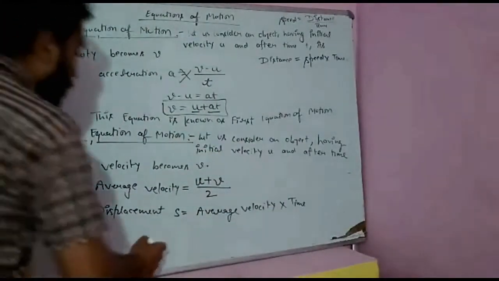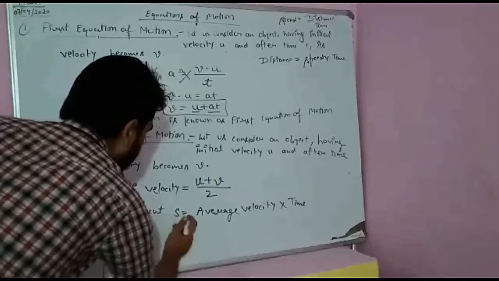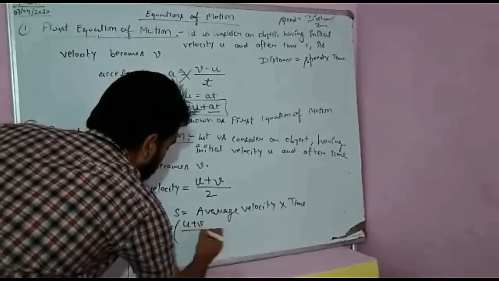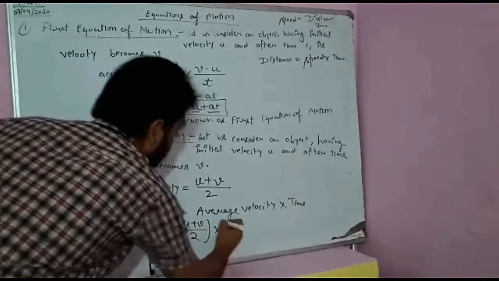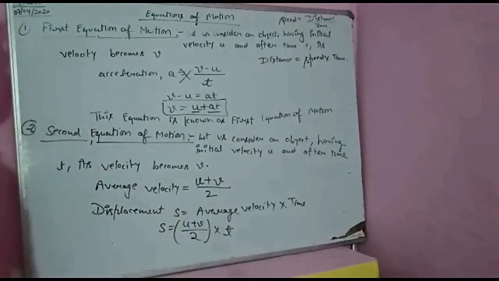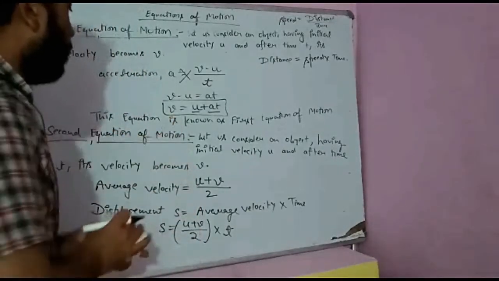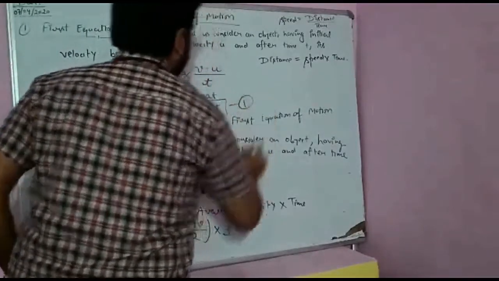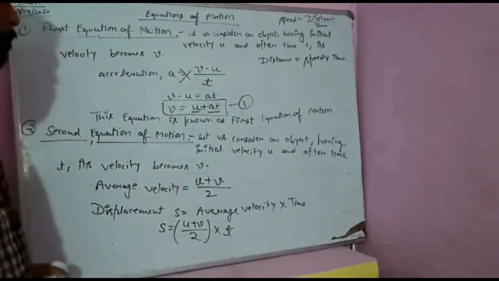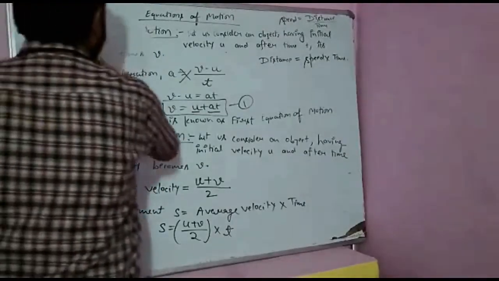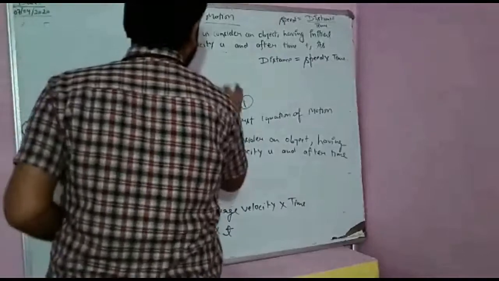So now substitute the value. Displacement s is equal to average velocity (u plus v) upon 2 into time t. Now students, substitute the value of v from equation 1, the first equation of motion.